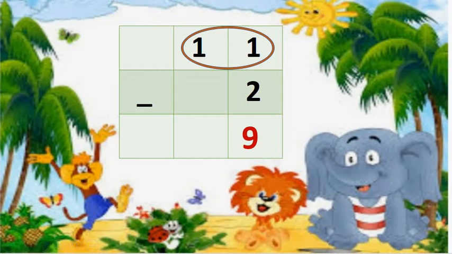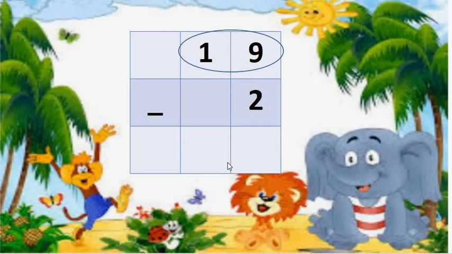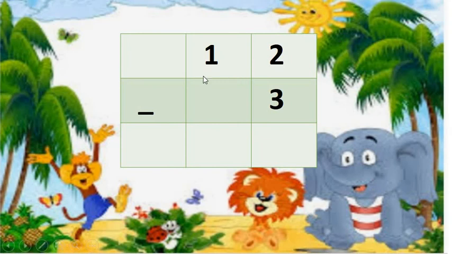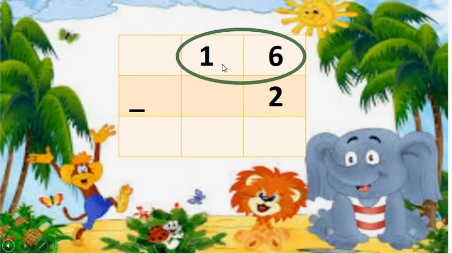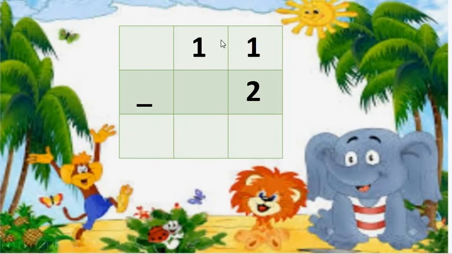Till now we have completed 3 sums. 19 minus 2 is 17. 12 minus 3: 12 is the bigger number, minus 3 is 9. 16 minus 2: here 16 is the bigger number, minus 2 is 14. 11 minus 2: 11 is the bigger number, minus 2 is 9.